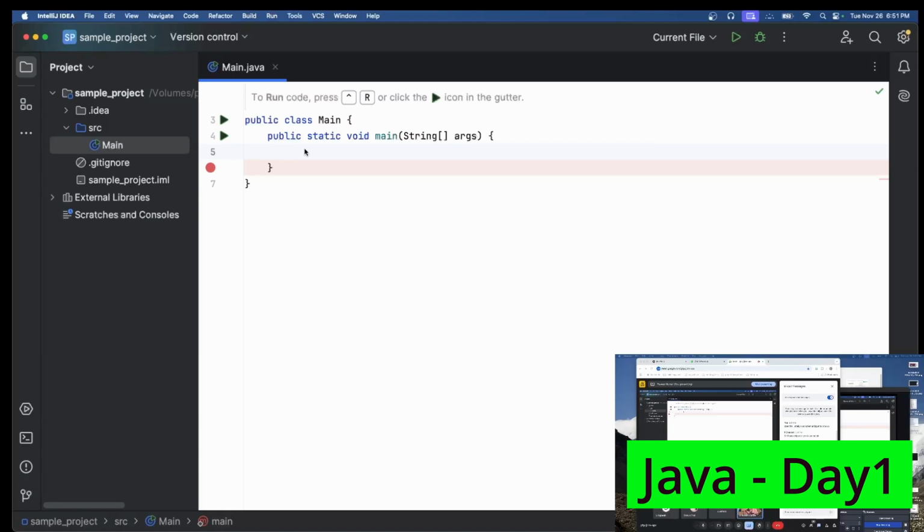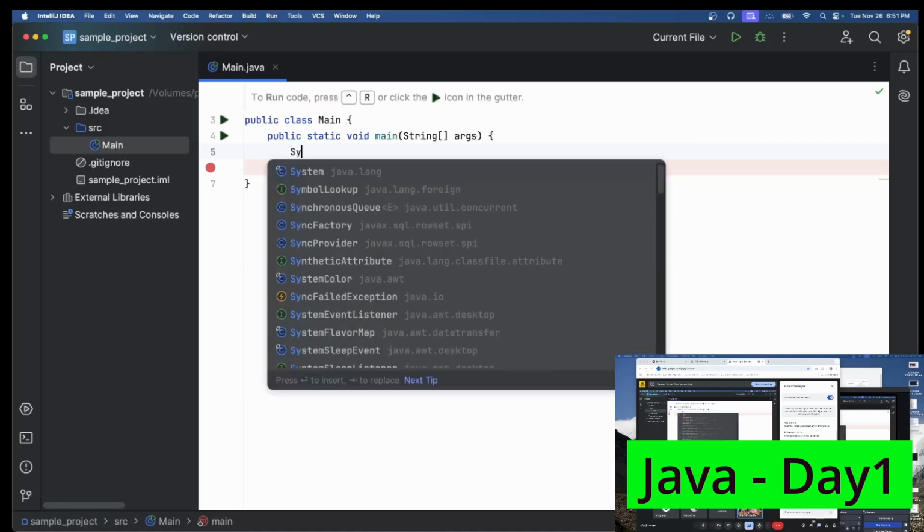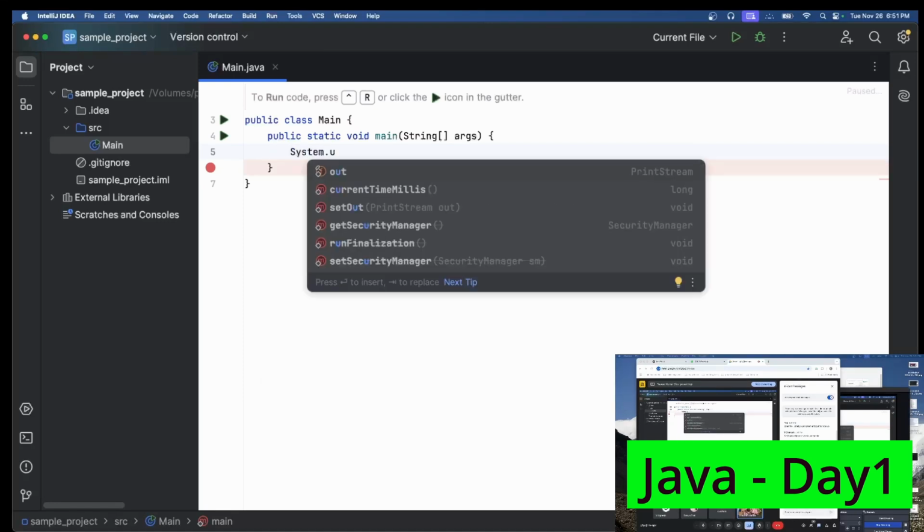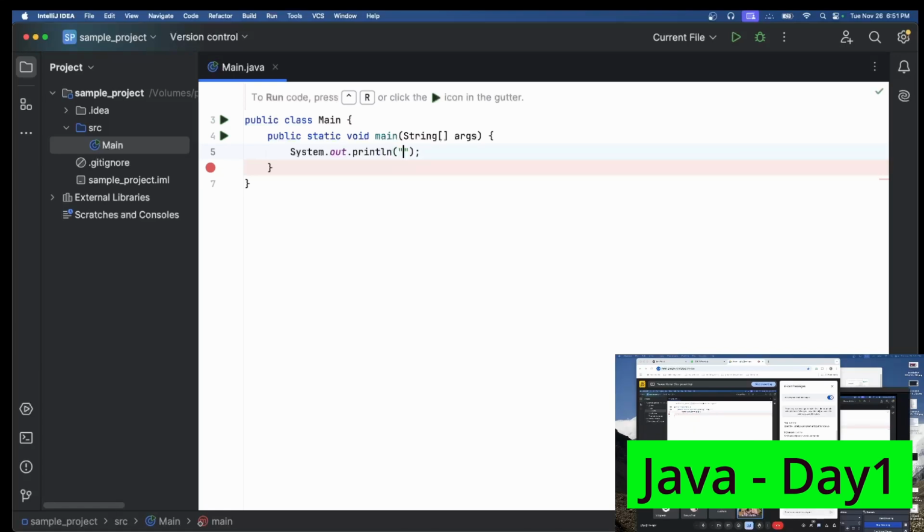Now what you need to do is type System.out.println. In C++ and C you might know cout and printf, right? It is the exact equivalent statement in Java, System.out.println. This statement is only for learning purposes. We will not use this in real-time programming. It is just for our understanding, like how the flow is working, or if you want to print something. But we should not use this sysout in real-time programming. However, with System.out.println, between the double quotes, whatever content you add will get printed.